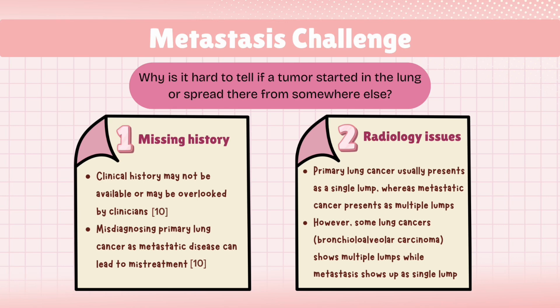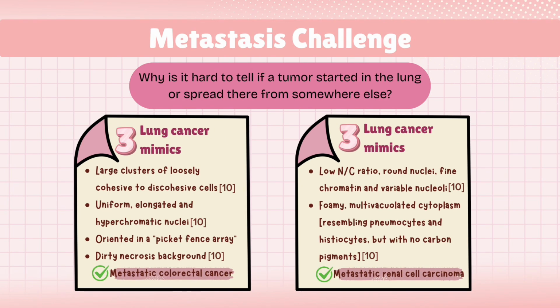Then, the last one is lung cancer mimics. If the cells present as large clusters of loosely cohesive to discohesive cells, with uniform elongated and hyperchromatic nuclei oriented in a picket fence array and a dirty necrosis background, it is most likely a metastatic colorectal cancer. If the cells show low NC ratio, round nuclei, fine chromatin and variable nucleoli, forming multivacuolated cytoplasm resembling pneumocytes and histiocytes, but with no carbon pigments, it is most likely a metastatic renal cell carcinoma.